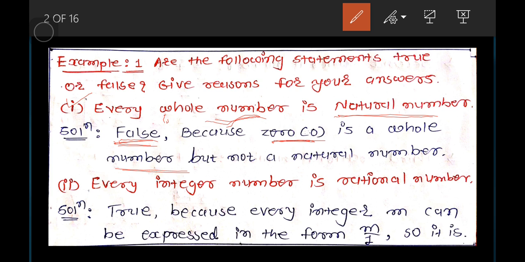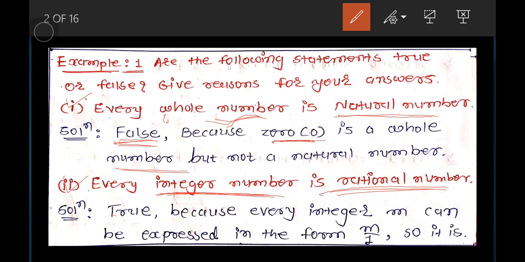Now statement number 2: every integer is a rational number. What are the integers? As you know, all whole negative numbers, that is -4, -3, -2, -1, and including 0, and 1, 2, 3, 4, 5, 6, all these numbers are known as integers, as you studied in the previous lecture. Can you say that every integer is a rational number?